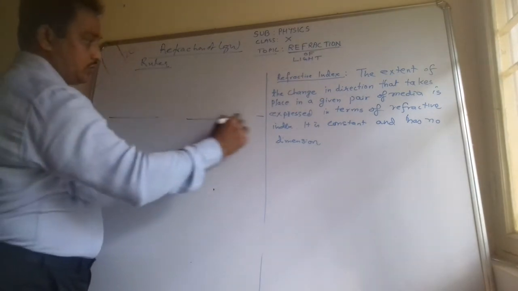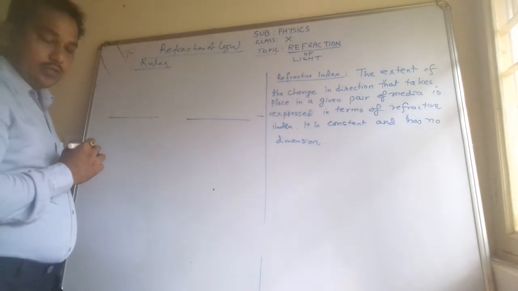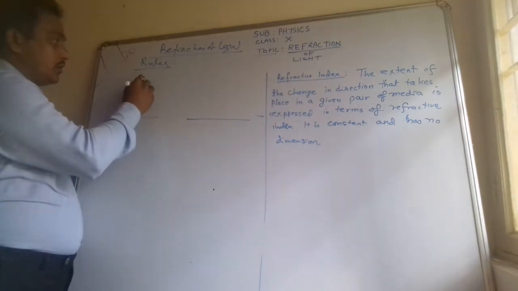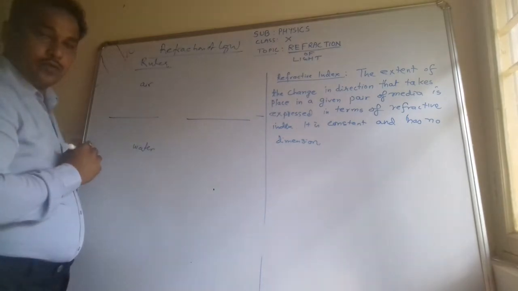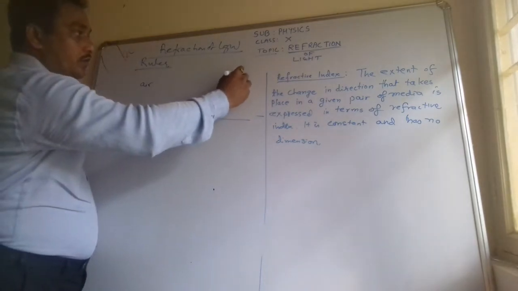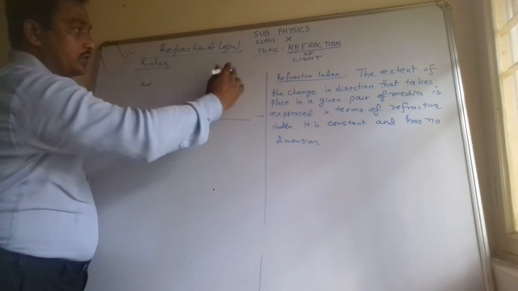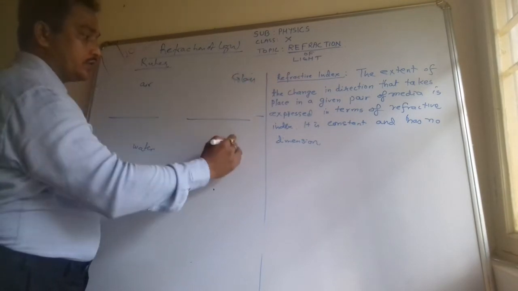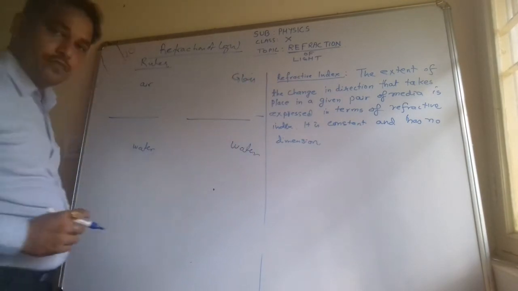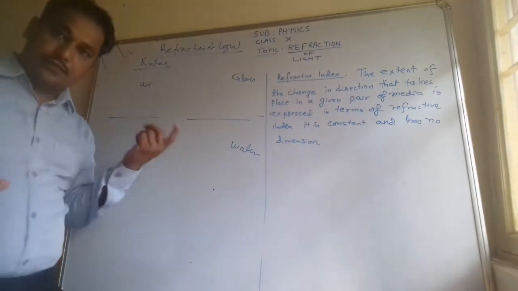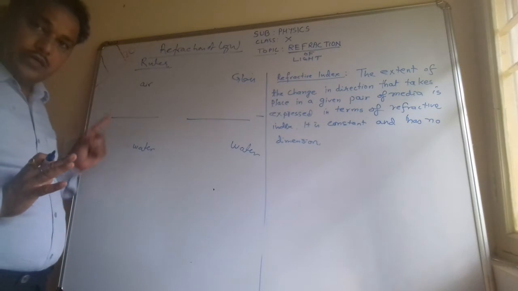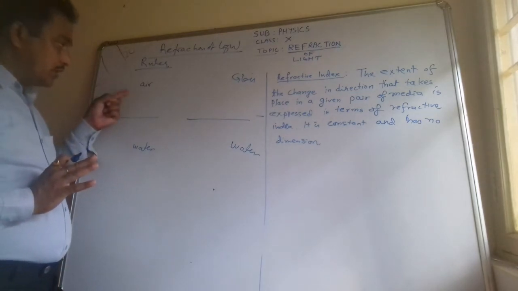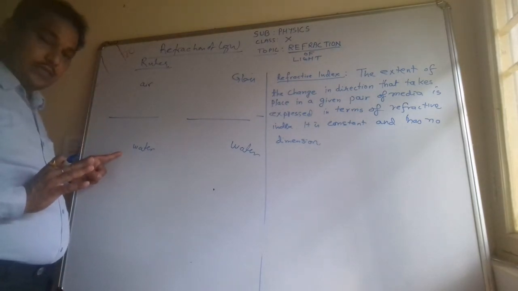this is the junction of the two mediums, for example. Here is the air, here is water, or glass you can say. Which one is optically denser and which one is optically rarer, you are aware of it. When we are comparing air and water, air is the rarer medium and water is the denser medium.